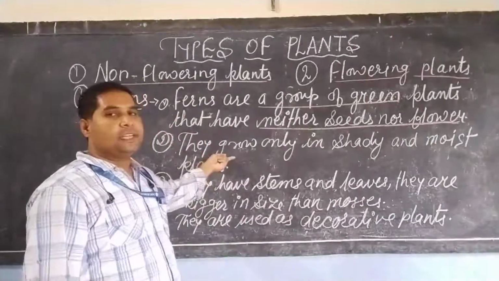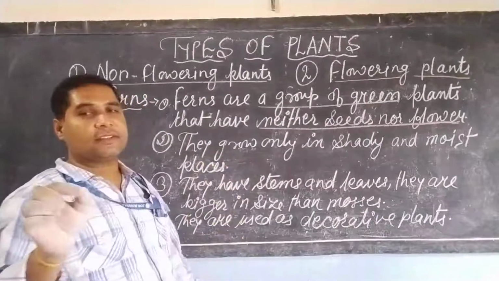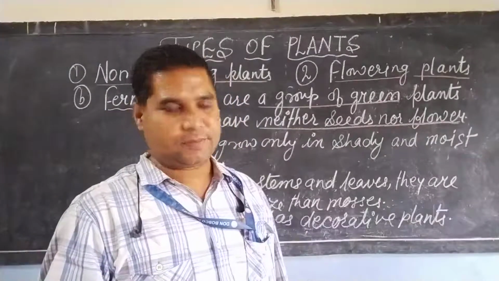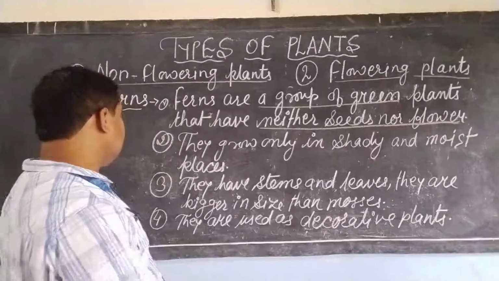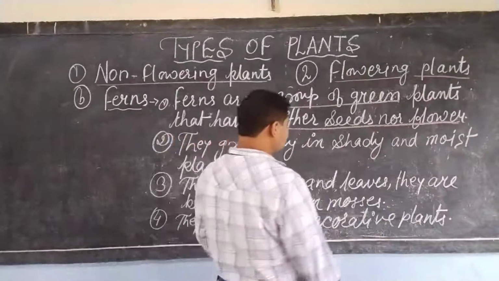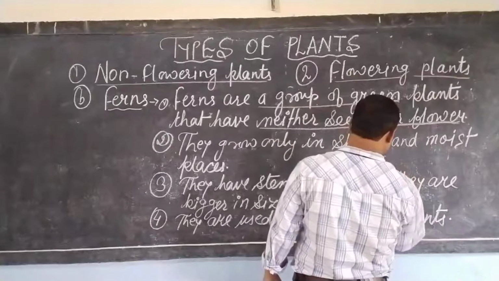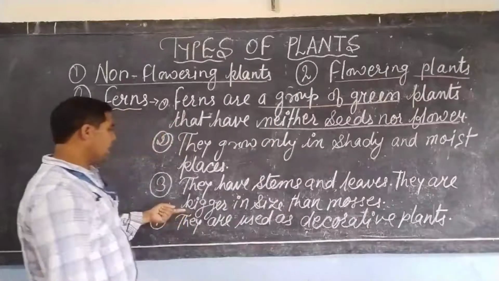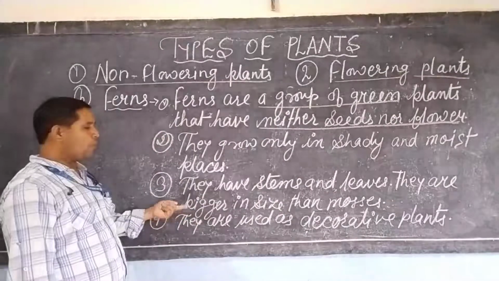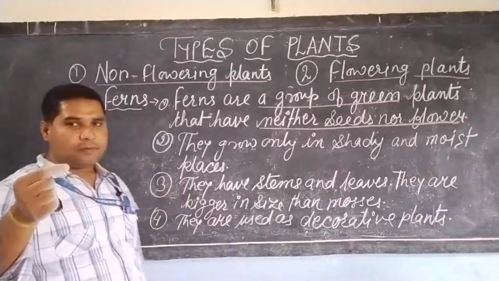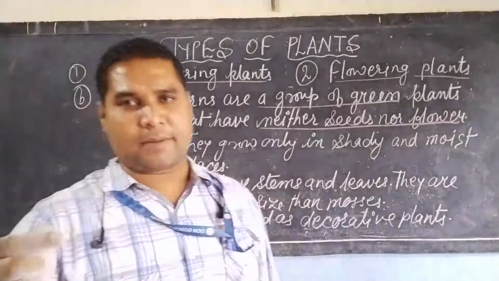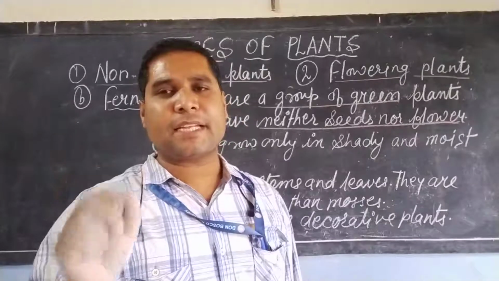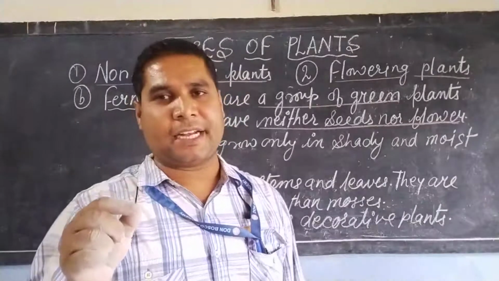Second, they prefer to grow only in shady and moist places, dear student. Third, they have stems and leaves and are bigger than the mosses. As in the mosses, leaves and stem can't be seen by naked eyes.